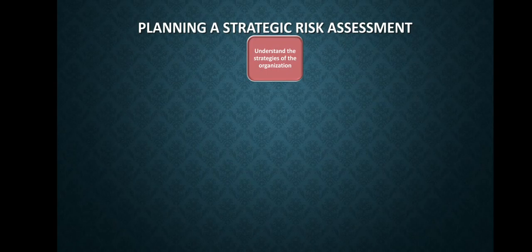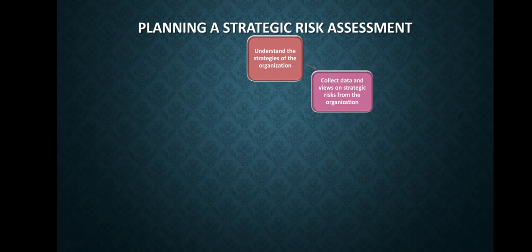The second is collect data and views on strategic risk from the organization. The second step is to collect the information from the organization regarding its strategic risk. This can be achieved by reviewing financial reports and investor presentations, interviewing key executive leaders regarding what they view as strategic risk, and surveying the business leaders and other personnel with a view of risk, for example compliance, internal audit and external audit teams.